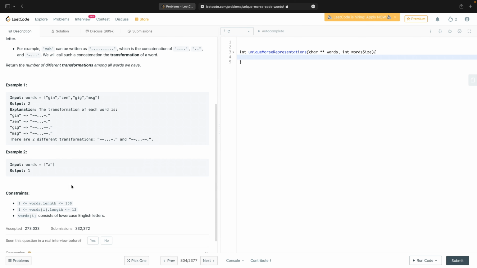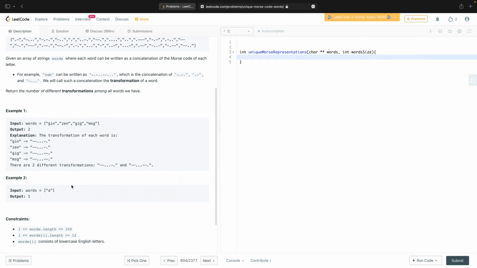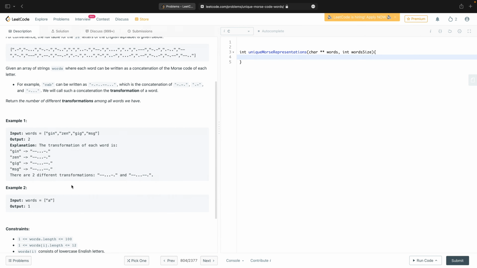So what we can do, how do I want to do this? If I was in Python, this would be easy. I would convert each of these to Morse, stick them in a set, return the size of the set. You know what, why make things too hard on myself? Let's do it in Python, and let's just quickly get the solution out.